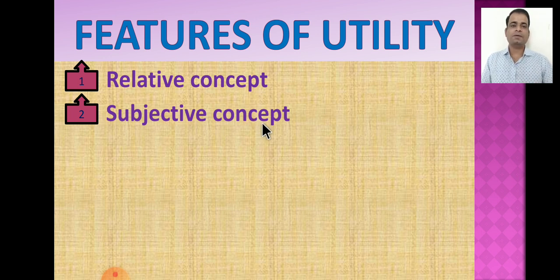Due to differences in taste, preferences, choice, likes, dislikes, as well as psychological attitude and behavior of the consumer, which is different from another. Therefore one commodity may have greater utility for one person, but another person may not find utility in that particular commodity. It means the utility of a commodity differs from person to person.